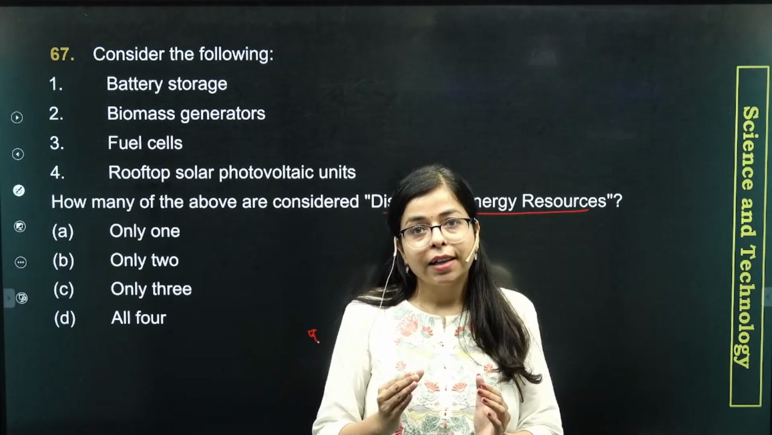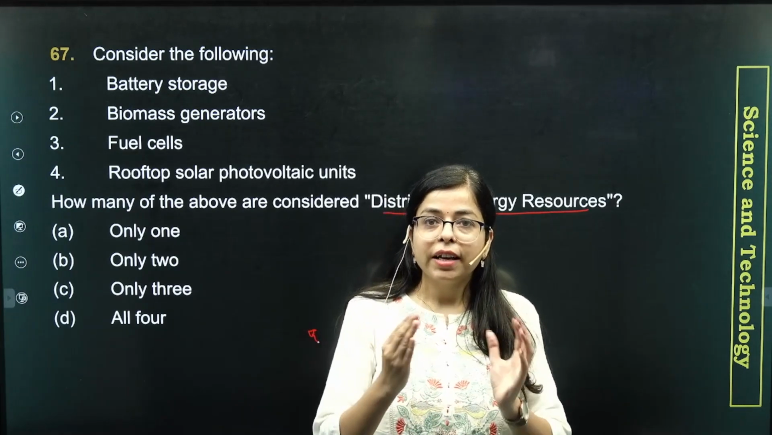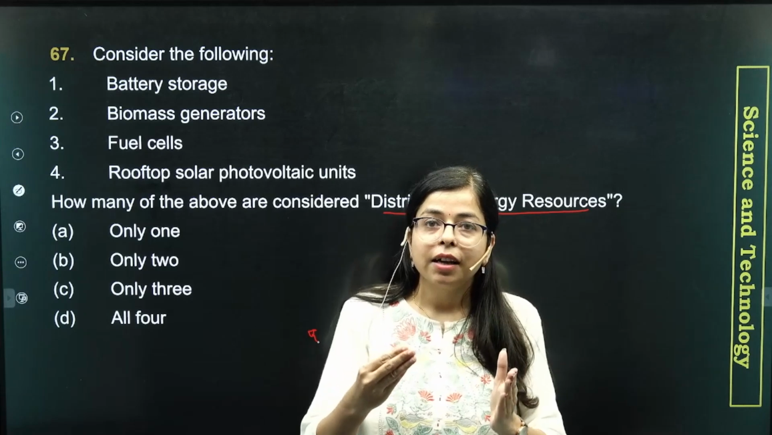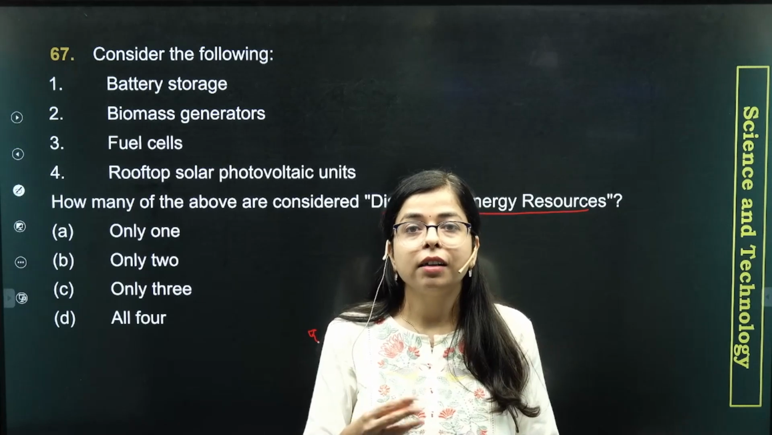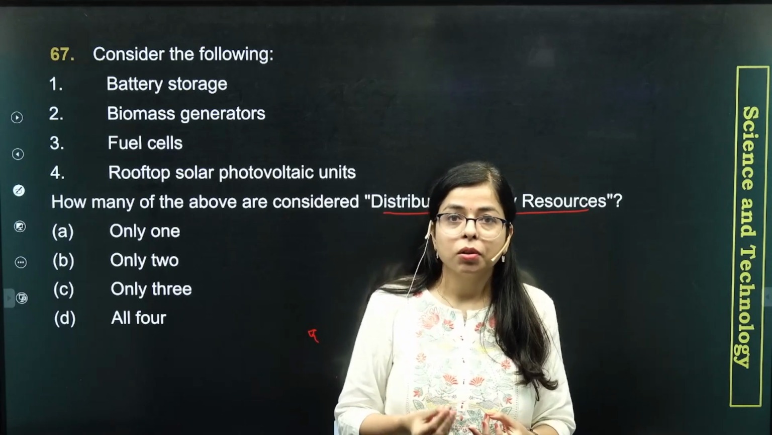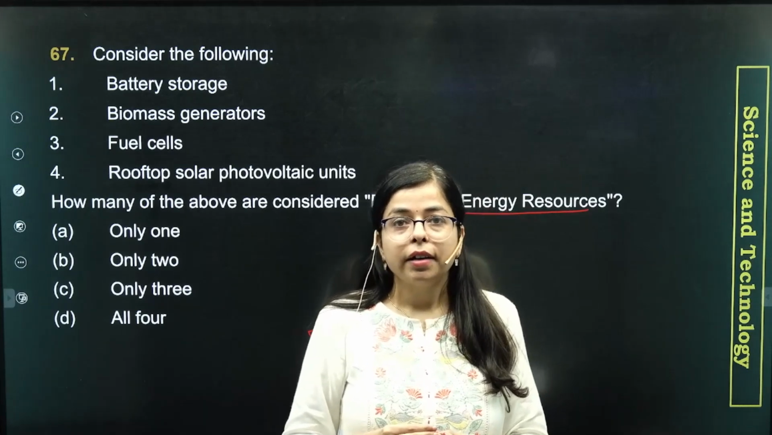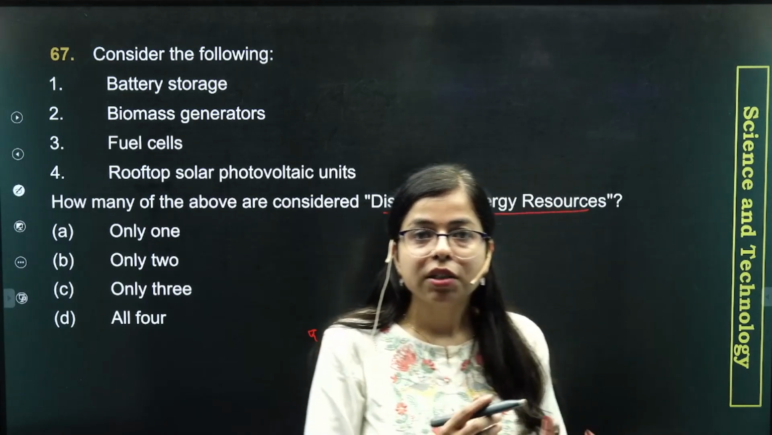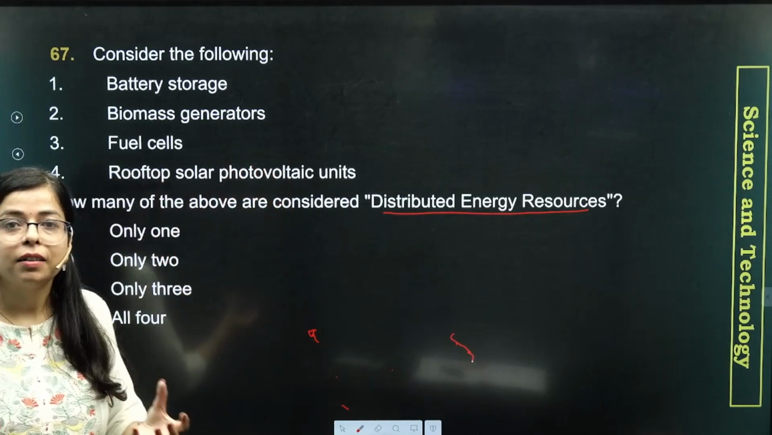So, to supplement the centralized energy resources, we can have some decentralized energy resources in our vicinity. These decentralized energy resources have no transmission loss or very little transmission loss, and the energy can be produced at the point of source. These sources can also be reliable to the consumers. These are certain benefits of decentralized energy sources. Now based on this information, let's decode how many of the options given here are decentralized or distributed energy resources.